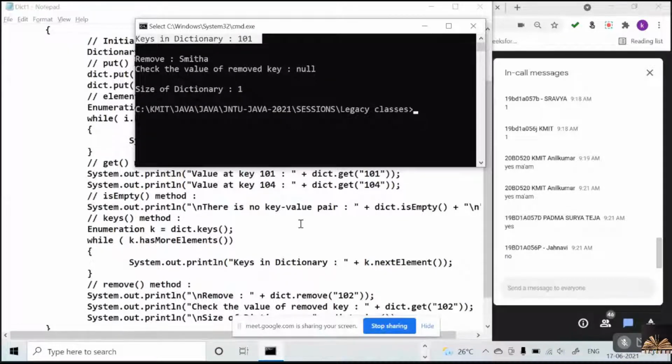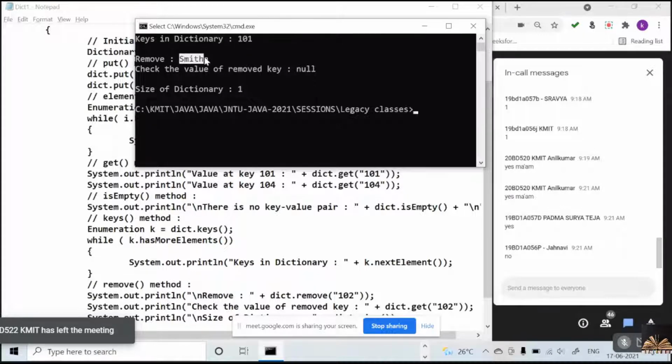Then I just removed Smita from the dictionary, and it returned and then removed. Check the value of the removed key: that is null. Obviously 1 or 2 is not there in the dictionary. Now finally the size of the dictionary is 1.